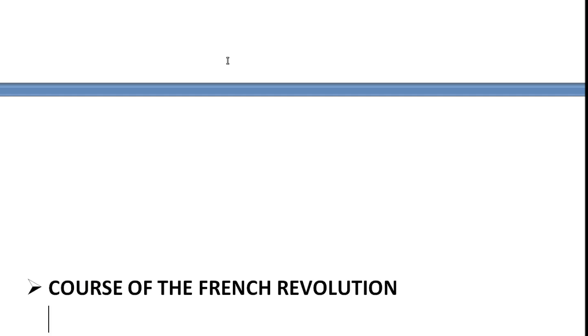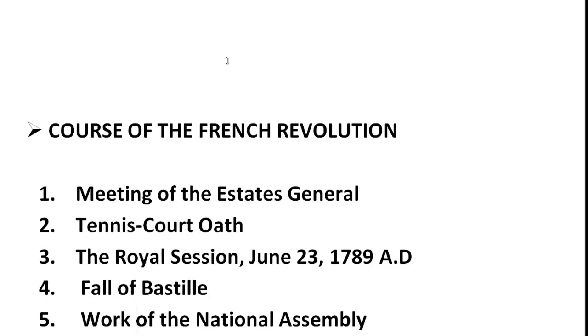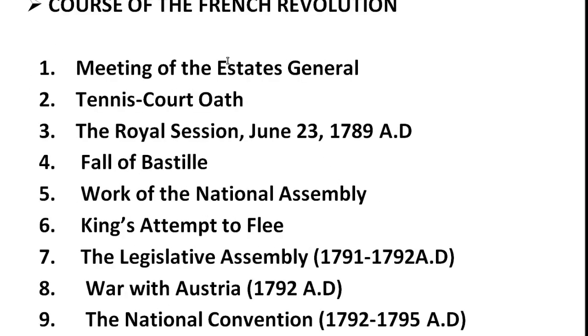After that, I will also make a video of this chapter, in which I will explain it to you line by line. Now see, the course of the French Revolution, the events of the French Revolution. First is the meeting of the Estates General. Second, we have the Tennis Court Oath. Third, we have the Royal Session. Fourth, we have the fall of the Bastille.